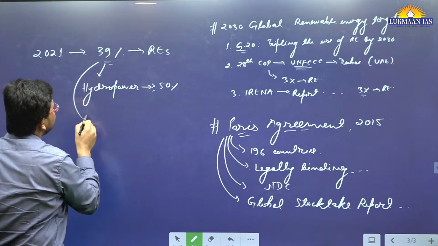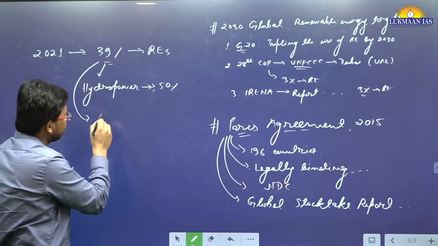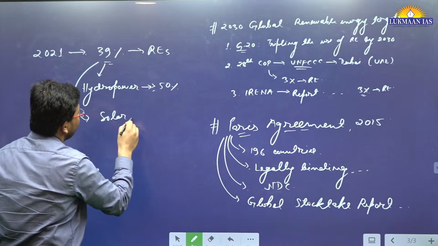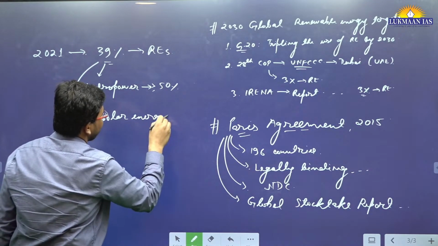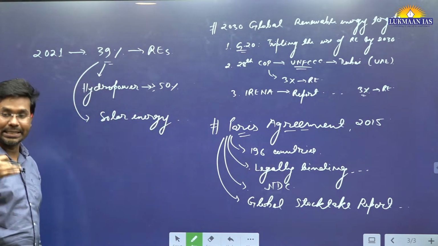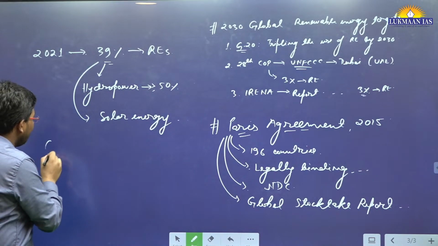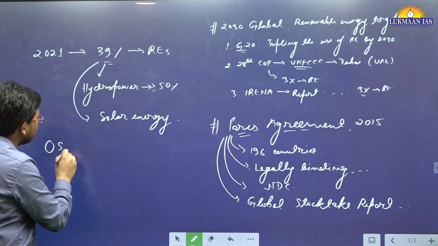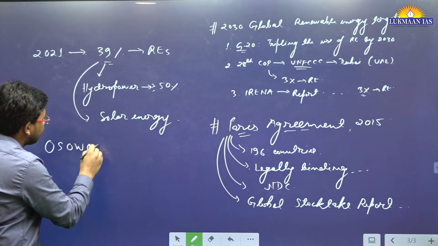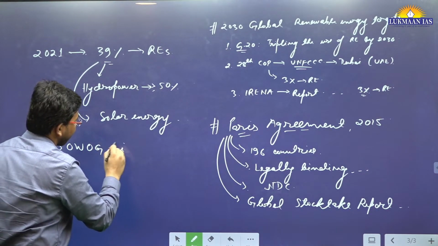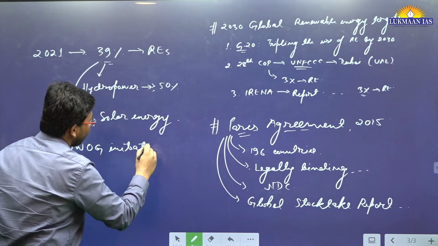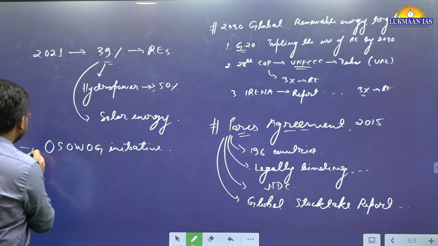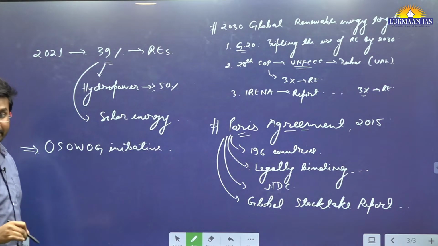Then 12 to 13% is that of solar energy. Although in this article they have not discussed it, I'm mentioning the One Sun, One World, One Grid initiative. This initiative was taken by the government of India, by the Prime Minister of India.